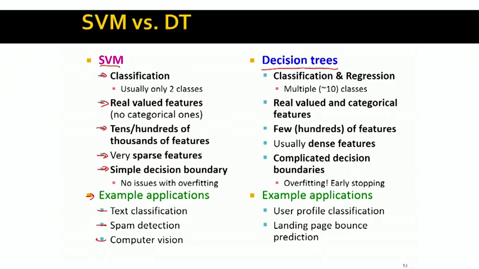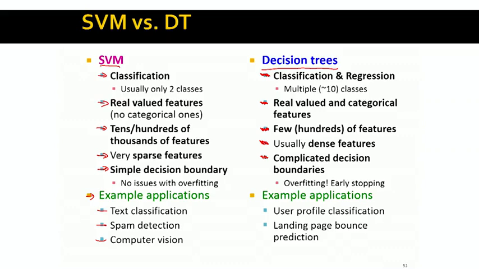classification, and so on. On the other hand, decision trees are, in some sense, building much more complicated decision boundaries. Decision trees are used both for regression and classification, having up to, let's say, 10 different classes if we talk about classification. Decision trees can handle both real-valued and categorical features. The most serious limitation of decision trees is that they can handle only hundreds of features, and only dense features. So when we think about decision trees, we think that maybe we have 10 or 20 or 100 different features, and for every training example, all these features are filled in.